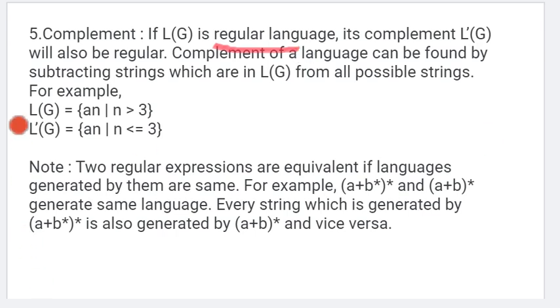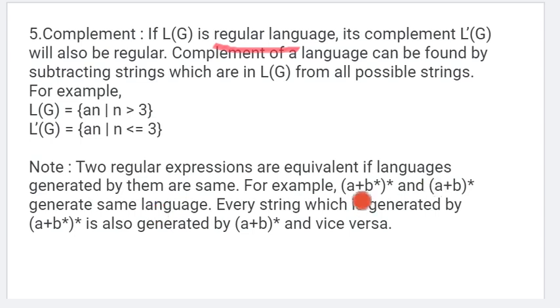Now regular expressions: (a plus b) star whole star is equivalent to (a plus b) star. Two regular expressions are equivalent if the languages they generate are the same.